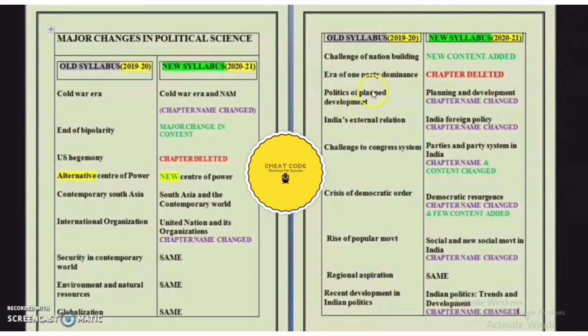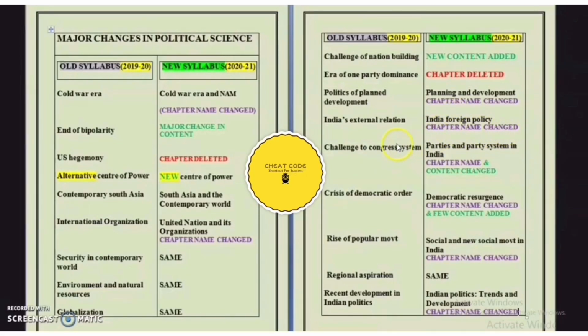The next chapter was politics of planned development. There is a little bit of change in the name of the chapter from politics of planned development to planning and development. So I have mentioned here chapter name changed. The next chapter was India's external relations. This chapter is also changed. The name of the chapter is changed from India's external relations to Indian foreign policy. That's why I have written here chapter name changed.